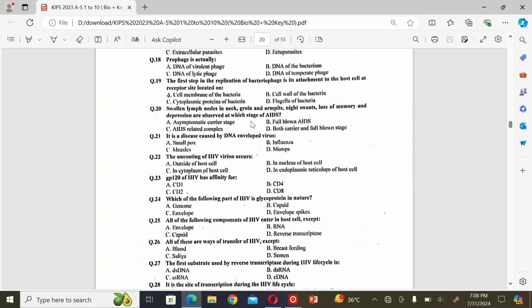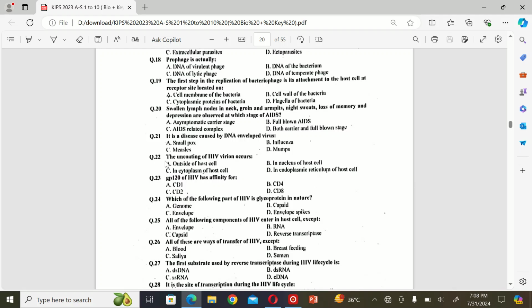Asymptomatic carrier stage. B. Full blown AIDS. C. AIDS-related complex, and D. both carrier and full-blown stage. So the correct option is C. AIDS-related complex. The next MCQ: it is a disease caused by DNA enveloped virus. A. Smallpox, B. Influenza, C. Measles, and D. Mumps. So the correct option is A.